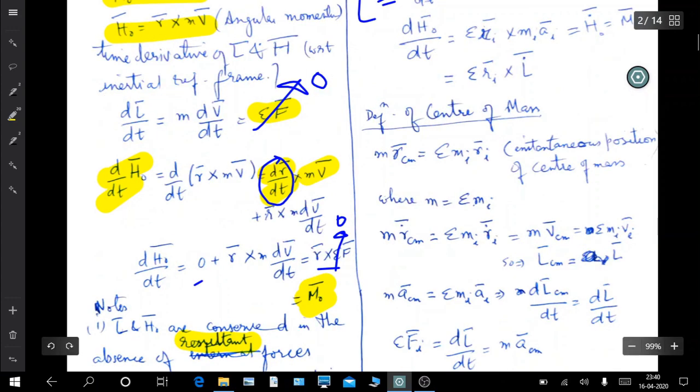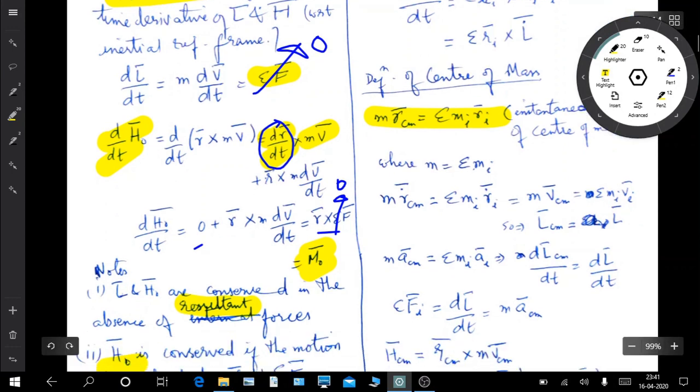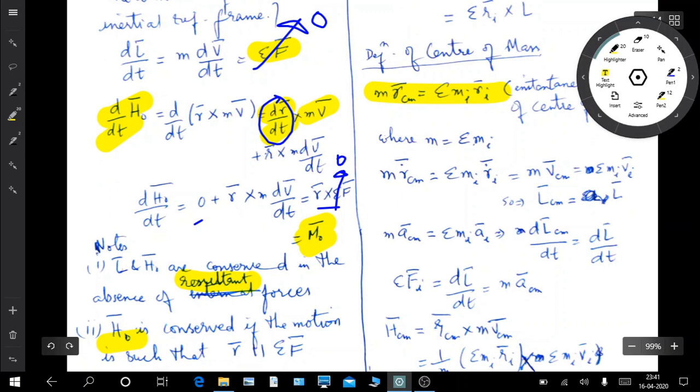Now there's a concept of center of mass which you all know: when we have a system of particles or rigid body, the point at which the whole of the mass of the body appears to be concentrated, and this is the equation for that. So this is the equation or definition of the center of mass. M times the position of the center of mass is equal to sigma mi ri, where m is the net summation of the masses of all the particles.